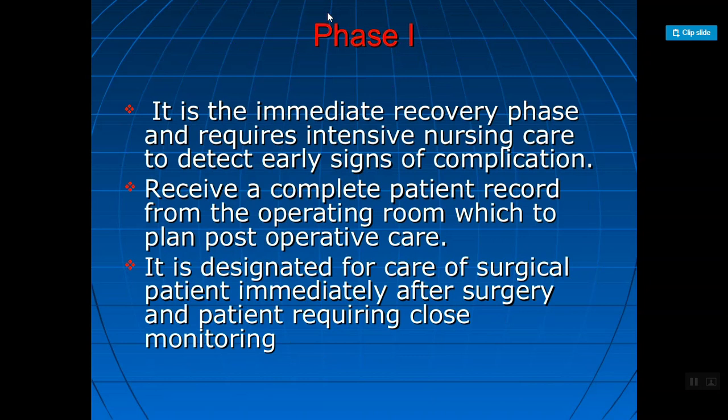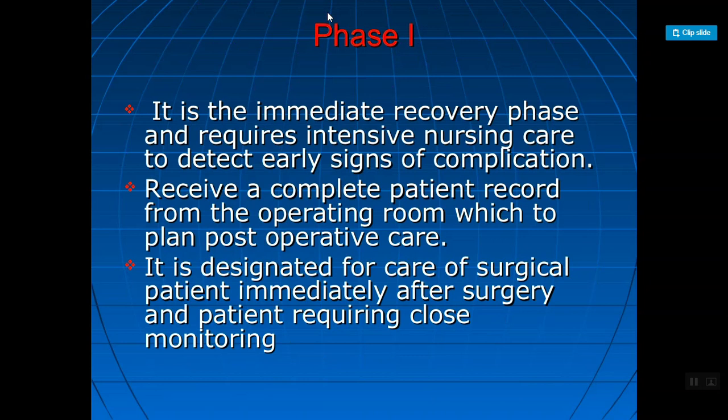Next, receive a complete patient record. When the patients have returned from the operating room, a complete record sheet comes from the operating room to the post-operative care unit. Everything is written in it: how the surgery was performed, which medications were given to the patient, the steps of the operation, all the things.